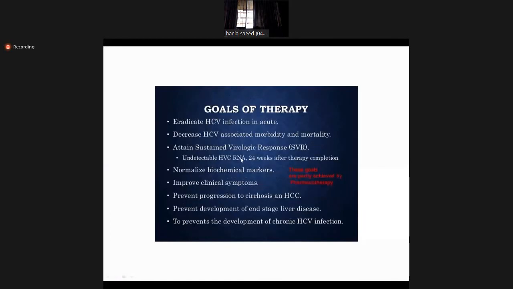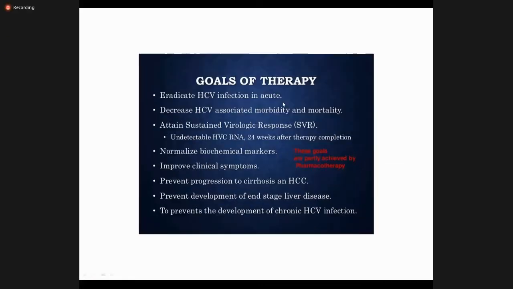Now, the goals of therapy, as we have already discussed, just like hepatitis B: eradicate HCV in acute infection. In hepatitis B, we do not need to treat acute infection because the majority will recover, but every hepatitis C, even in the acute phase, should be treated because there is an 80% chance of getting chronic HCV. Decrease HCV associated morbidity and mortality. Attain SVR.